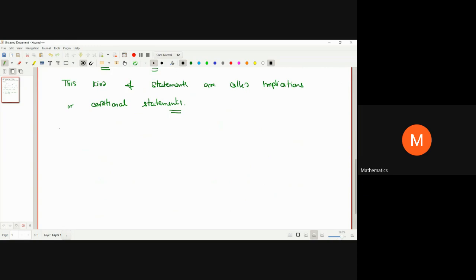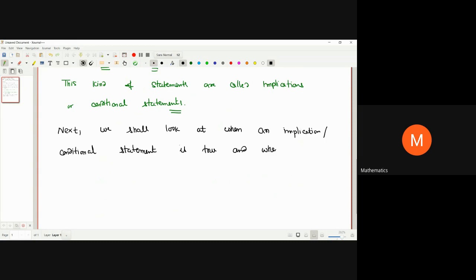Next we shall look at when an implication, or you can say conditional statement, is true and when it is false.